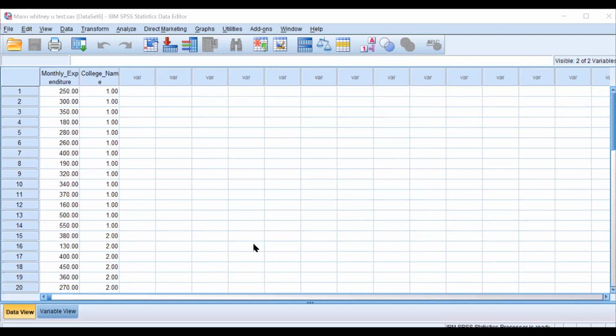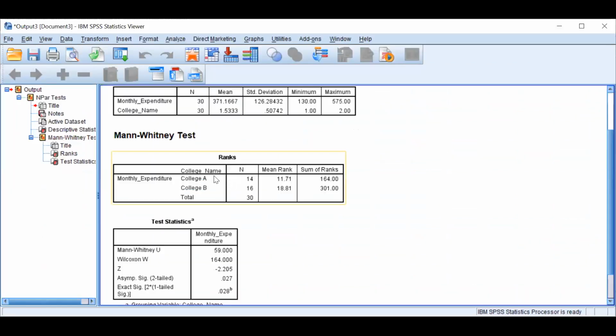Ma'am, the output window is not visible. Okay, I'm sorry. I keep forgetting. This is the mean of all 30 samples from both colleges together. Then the different means of the two samples, college A and college B. What's your take on that?